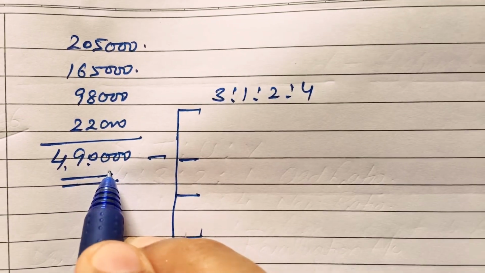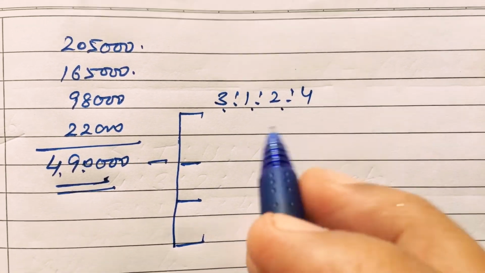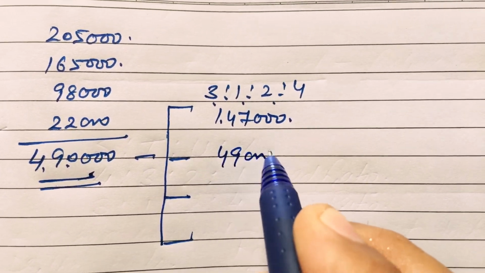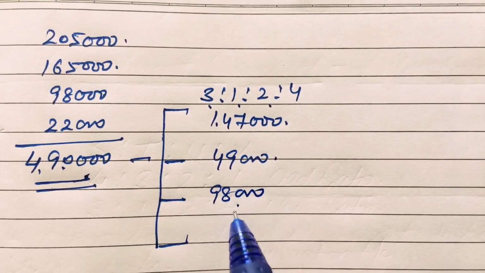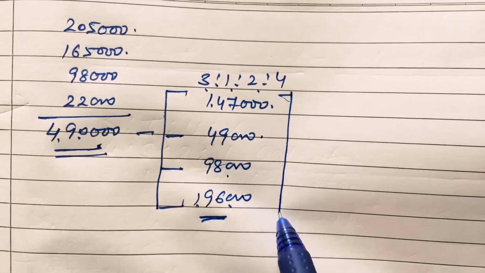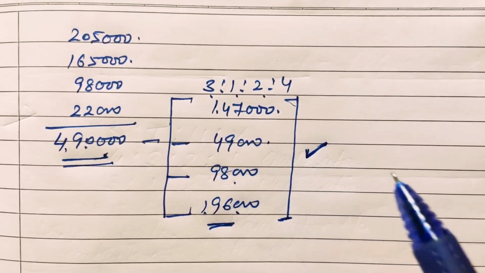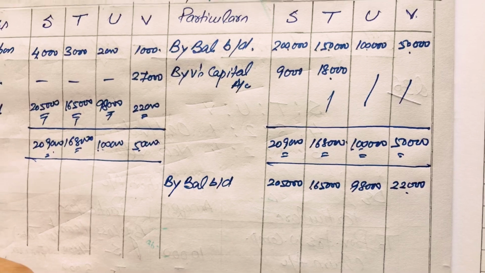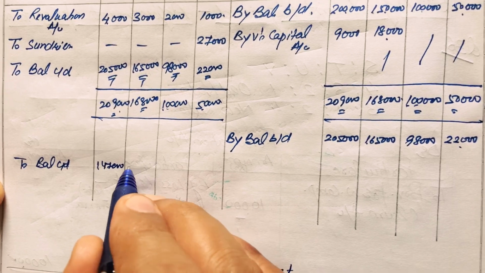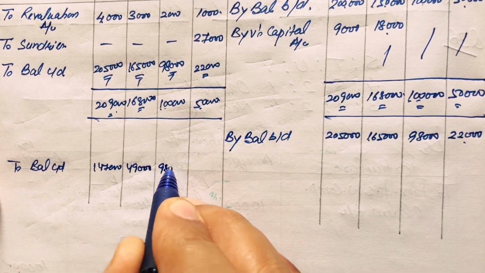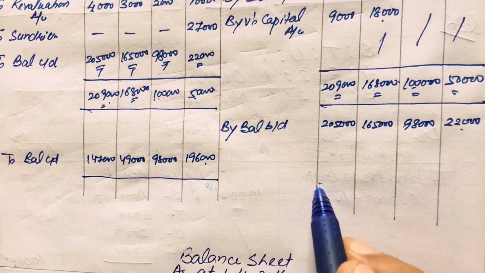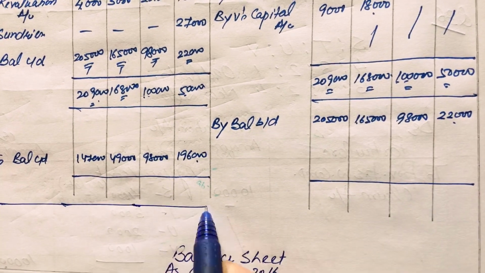When you divide 4,90,000 in 3:1:2:4, the amounts will be 1,47,000, 49,000, 98,000 and 1,96,000. This means according to the new agreement, this should be the closing balance of the capitals. That's why we will write it as to balance carried down, 1,47,000, 49,000, 98,000 and 1,96,000. Total 4,90,000. And whatever the differences, that will be transferred to their current accounts.